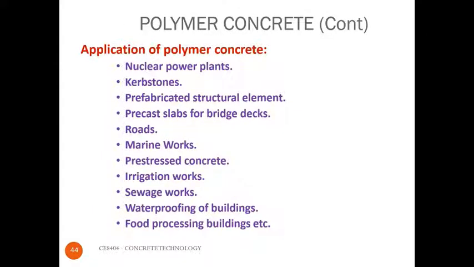The application of the polymer concrete. It is used in the construction of the nuclear power plants, prefabricated structures, prefabricated slab for the bridges, roads, marine works, pre-stressed concrete, irrigation work, sewage, waterproofing, buildings, etc.